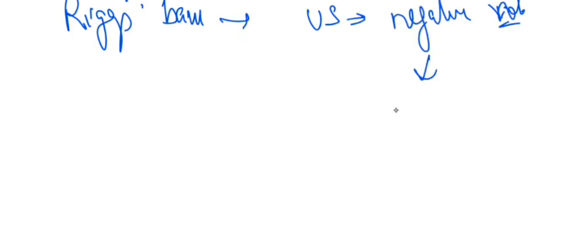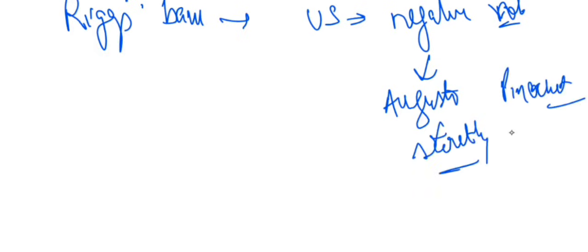So basically Riggs Bank was a respected US bank at that time. They played a negative role in helping a dictator, Augusto Pinochet, secretly move money. Instead of following the AML rules, the bank opened a hidden account for Pinochet and concealed his identity.